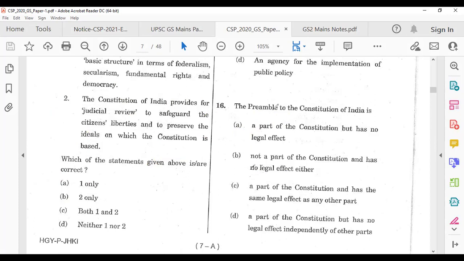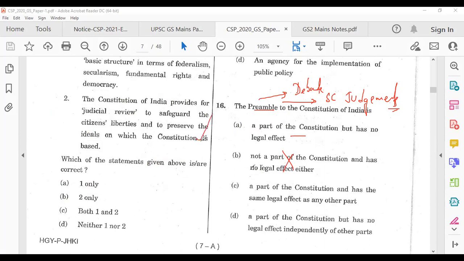So preamble of the constitution, it is a part of the constitution, not a part. I've just told you that, and this was a debate whether it was a part of constitution or not. And then Supreme Court judgments clarified that yes, it is a part of the constitution. So you will remove those points where they are saying that it is not a part of the constitution.